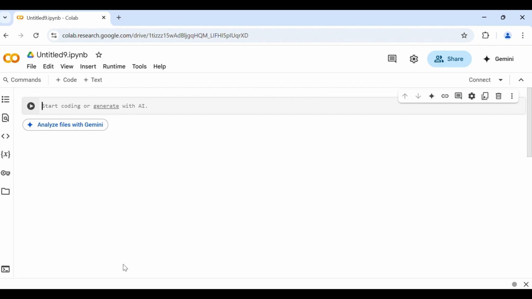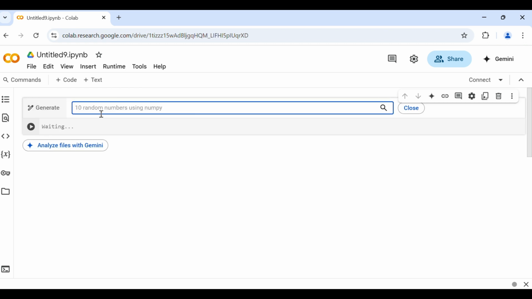And here you can see that this notebook has been generated, and you can write any Python code yourself, or you can generate it with the help of AI by clicking on this button. For simplicity, we'll take one simple example: check whether a number is even or odd. So we'll give a prompt to these AI tools to write the code on our behalf.